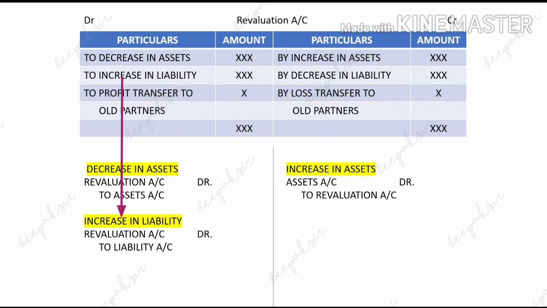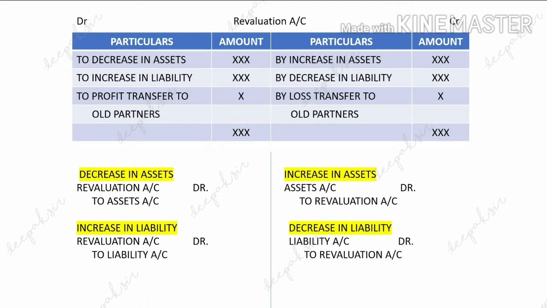And the fourth and the last entry is for decrease in liability. So here liability is recorded on the credit side in the ledger. So in the journal it will come on the debit side. So the journal entry will come liability account debit to revaluation account.